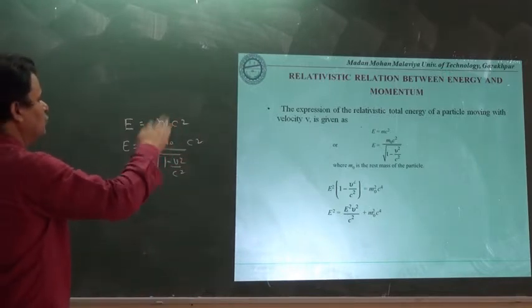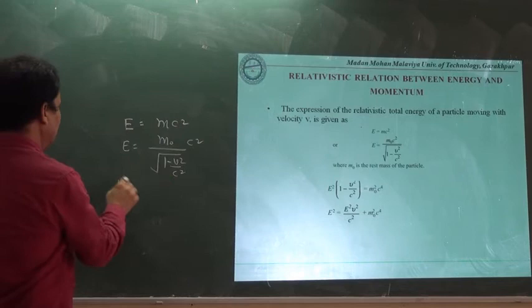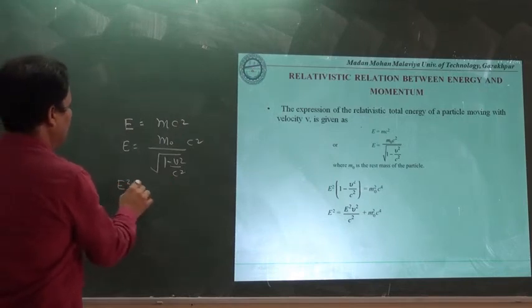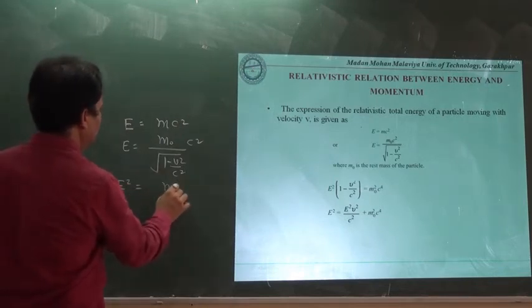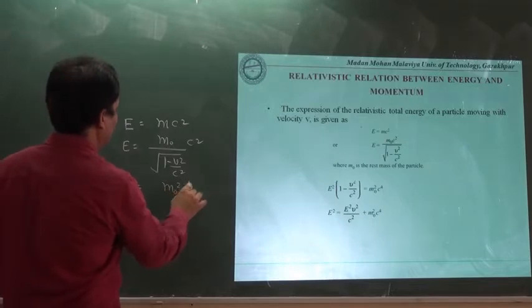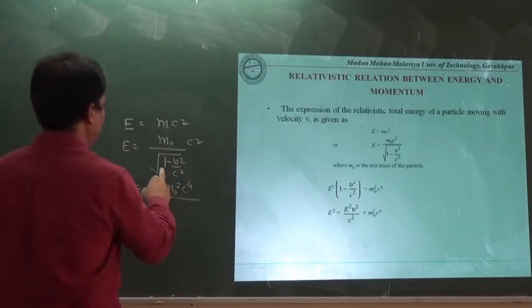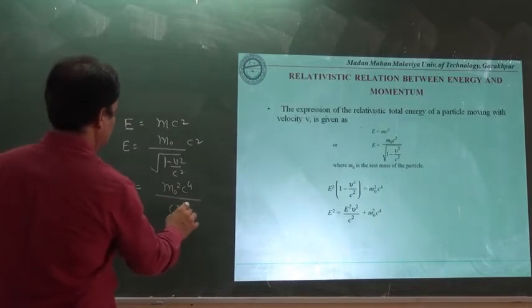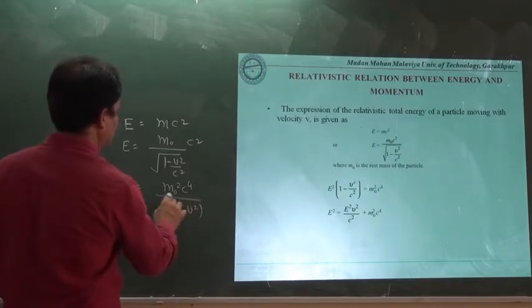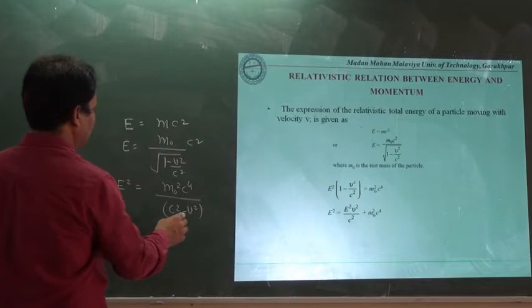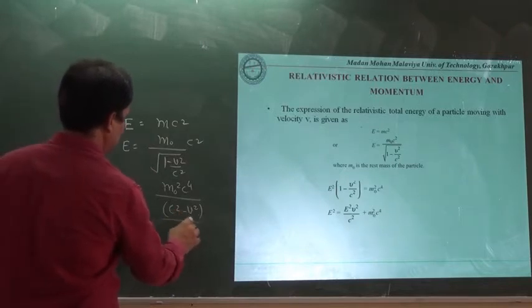If we square both sides, then E square equals m0 square c to the power 4 upon (c square minus v square) upon c square.